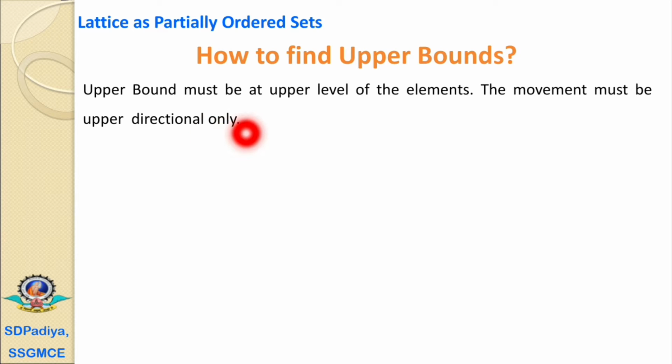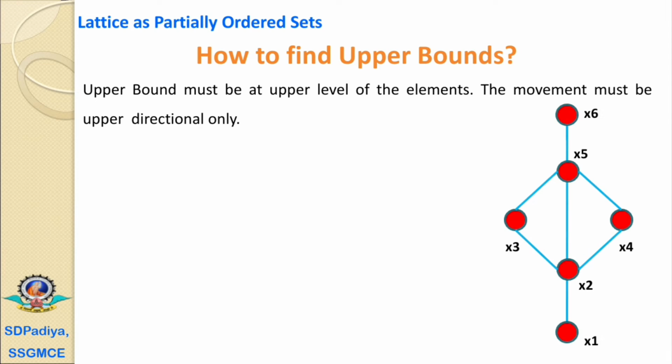The upper bound must be at an upper level of the elements. The movement must be in the upper direction only. Now we'll consider the same Hasse diagram. Again suppose we have to find x3 join x4, that is the upper bounds of x3 and x4. Then in the upper direction, x3 and x4 are joining at x5, and again x3 and x4 are joined at x6.